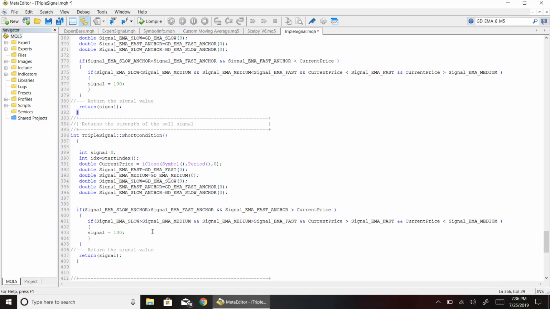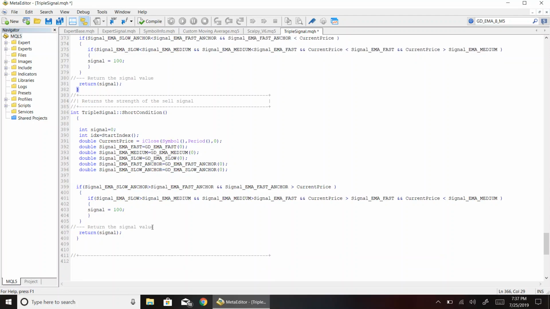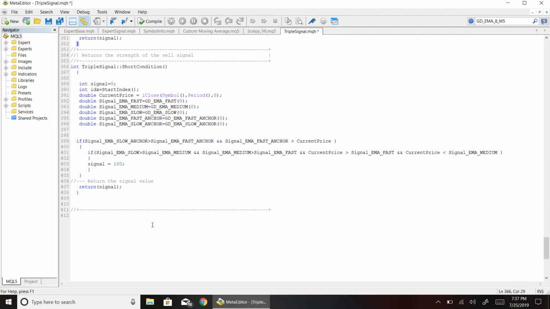Then similarly to long condition, we have the short condition, and it represents the signal for selling. The functionality is the same. The only thing that changes is the logic in the conditional statements. And that wraps up this overview for trading signal code for the Scalping Expert Advisor.